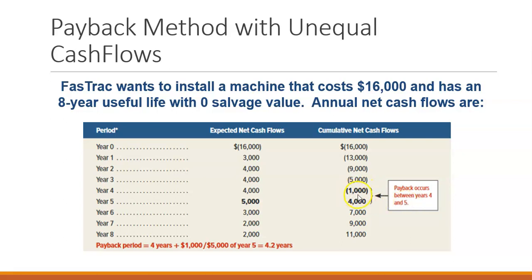We take the remaining $1,000 divided by the cash flow for year five. So you see down here, 4 years plus 1,000 divided by 5,000 in year five. So we get 0.2 for that. So the total payback is 4.2 years of that $16,000 capital outlay.